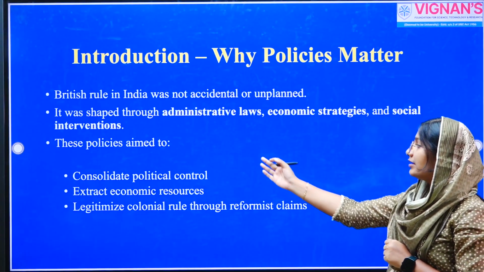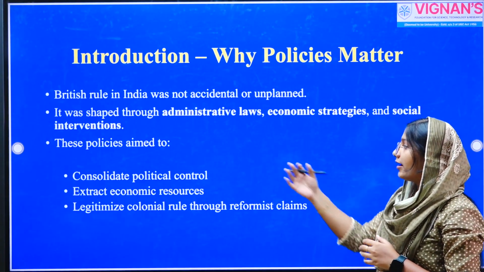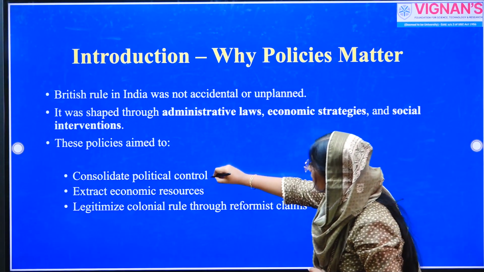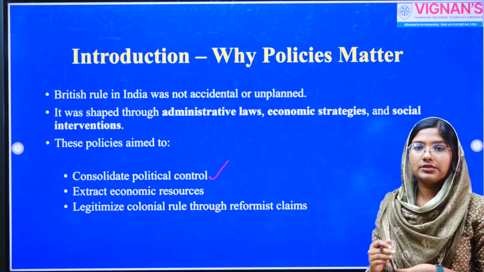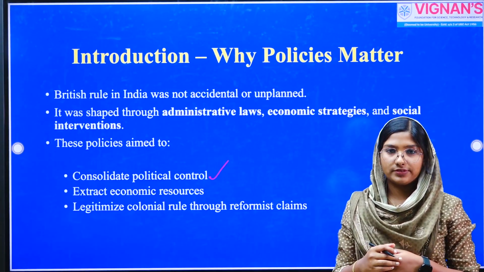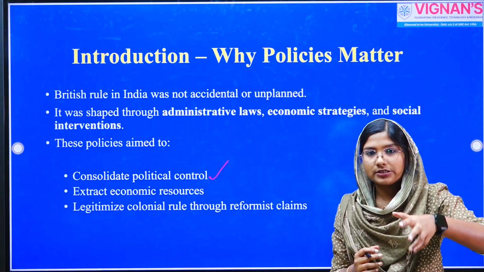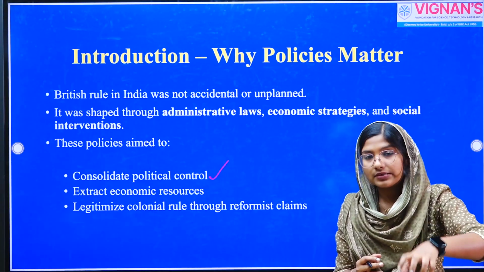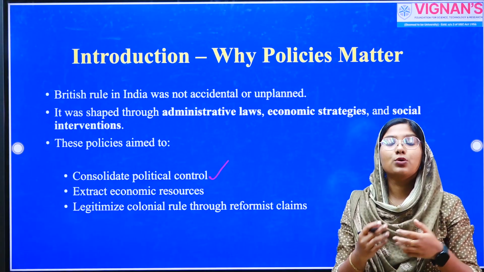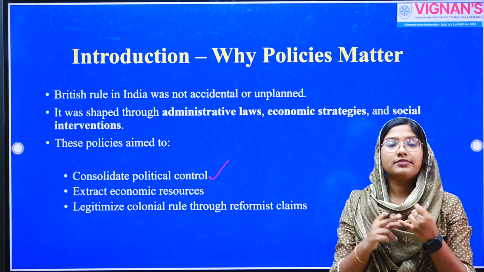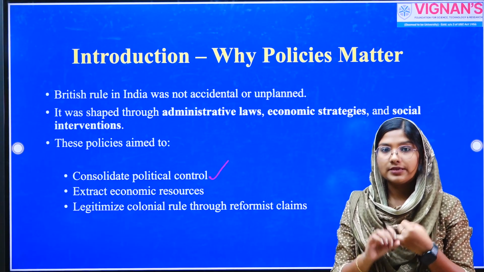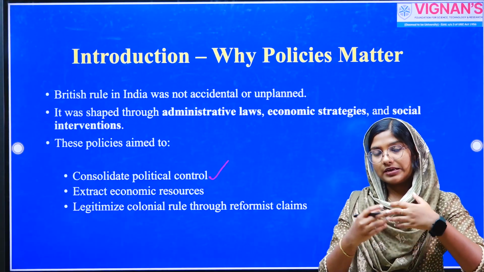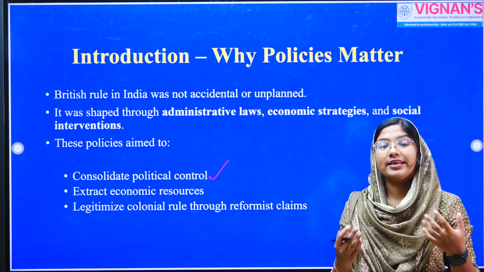Now, why do these policies matter, or what are the important aims of these policies? First, they wanted to consolidate their political control through well-designed policies. The British wanted to establish their power over Indian regional kingdoms, or suppress the power of these regional kingdoms, through policies such as Subsidiary Alliance, Doctrine of Lapse, annexations, direct military confrontations, etc. However, direct military confrontations are pretty expensive.